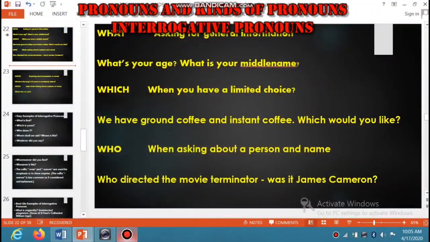So interrogative pronouns are precisely used to ask questions about a noun in a sentence. As we all know, what is a pronoun? A pronoun is a word which is used in place of a noun. A pronoun refers to a noun in a sentence. So interrogative pronouns are used to ask questions about nouns in a sentence, and we'll see how it goes.